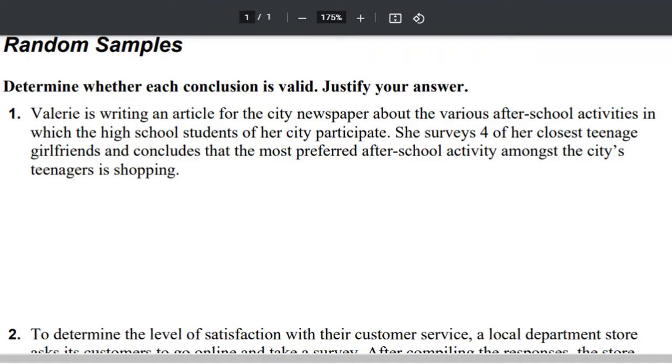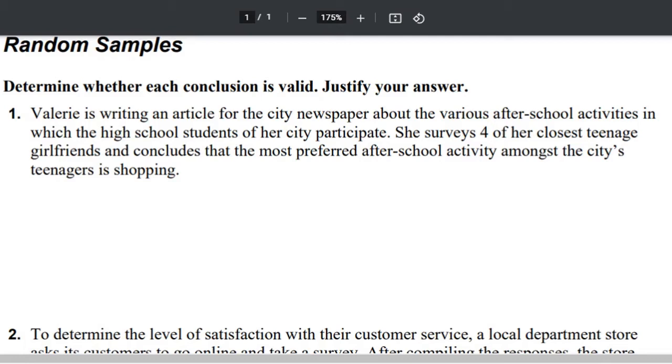So I would call this a biased convenience sample, and it does not represent the entire population of high school students residing in Valerie's city. Okay, right? That wouldn't be good results, I would say.